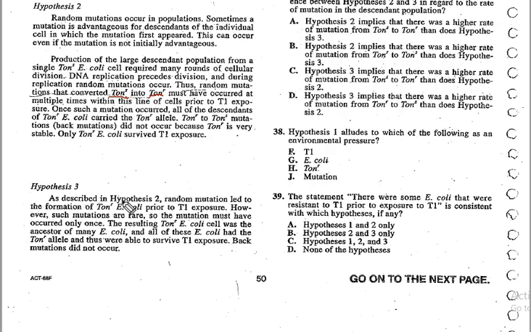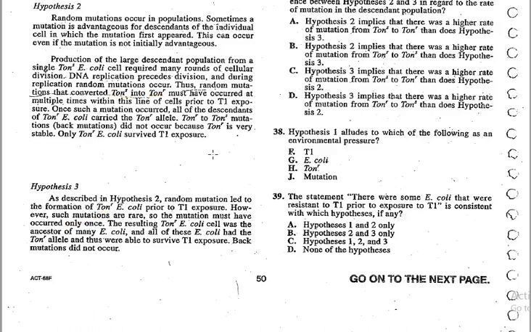have mutated. Now let's look at hypothesis 3. In hypothesis 3, they state that even though multiple mutations are rare, the mutation may have occurred only once from TAN S to TAN R. So again, it follows the statement that before the exposure, this must be resistant to T1.